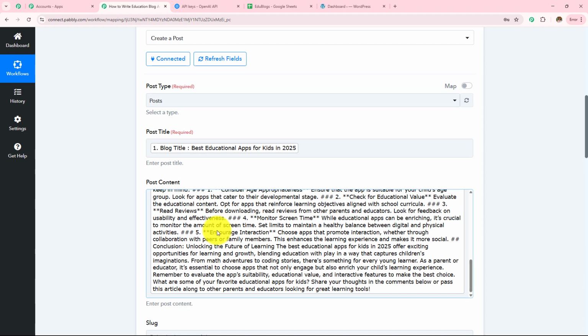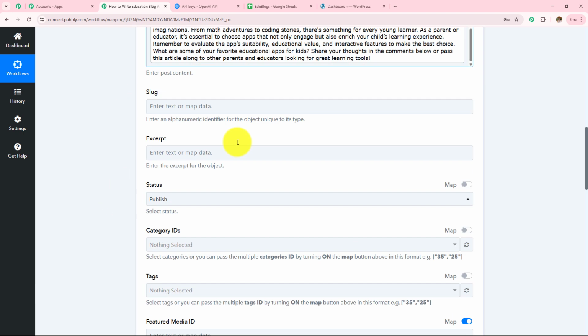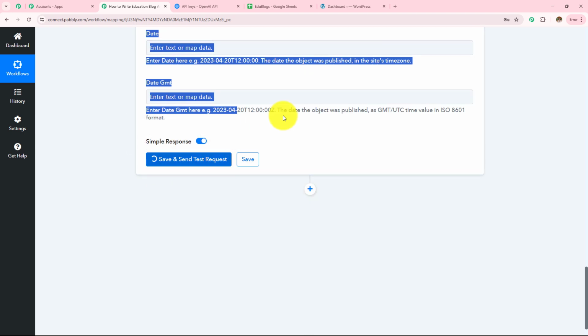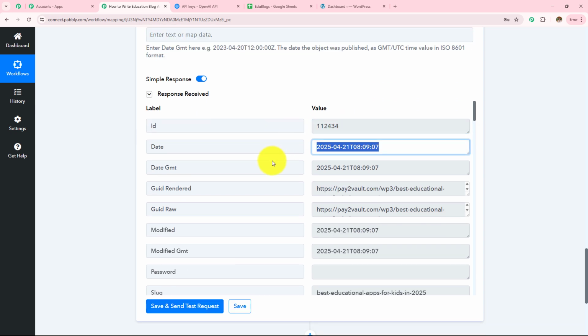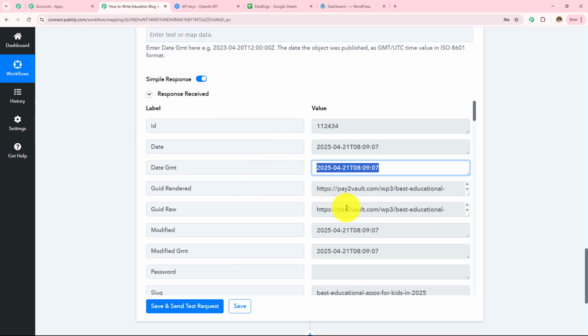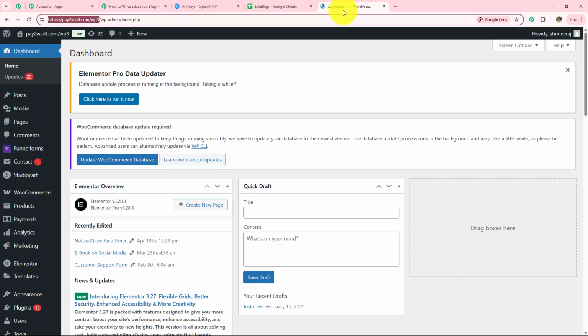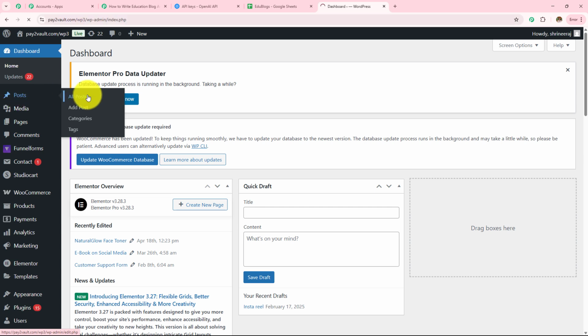Here I have entered the required details like post content, post title and the post type. Now I'm simply going to click on Save and Send Test Request, and you will see this post will be created and posted on my WordPress. So here we can see that we have received the response, and this response is a positive one. Now I'm going to open my WordPress, and on the left hand side where I can see all these options, I'm going to click on this post and go towards this all posts.